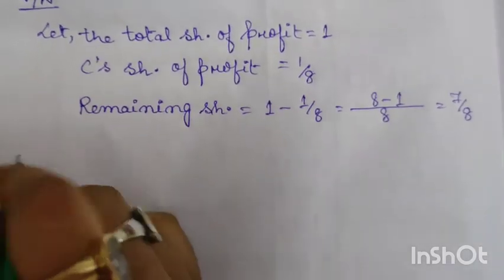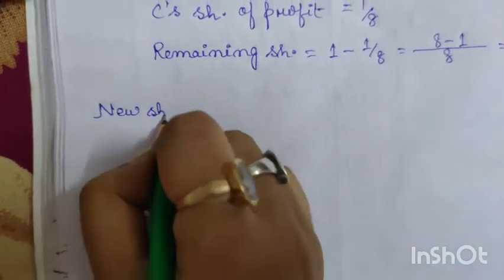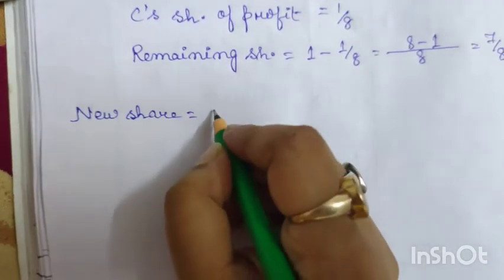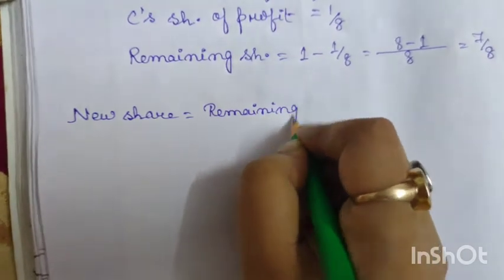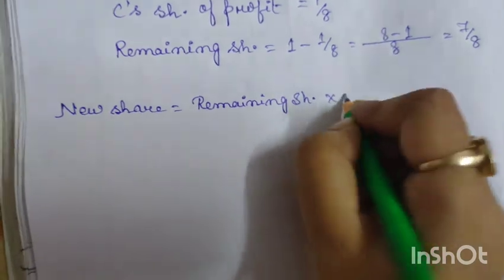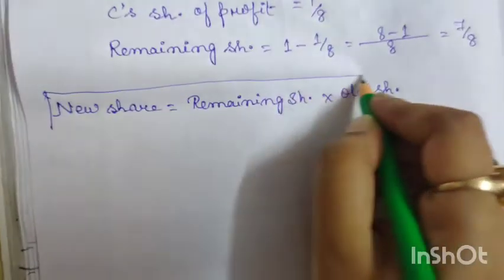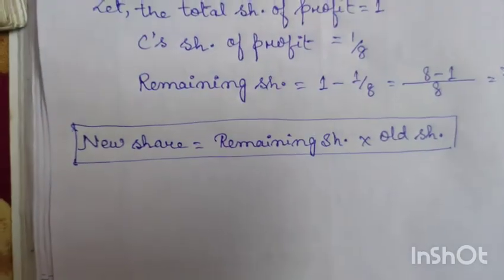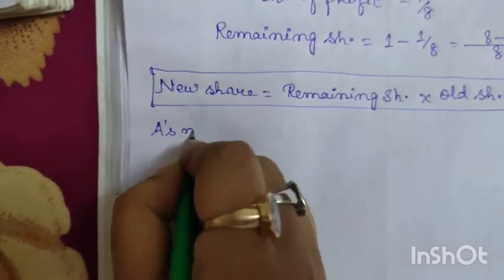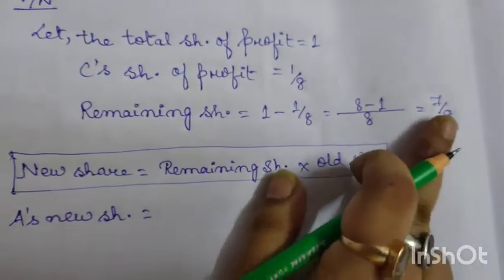Now as we all know, the formula for calculating new share is equal to remaining share into old share. I hope you all remember. Now first we need to calculate the new share of A. So A's new share is equal to, what is the remaining share?